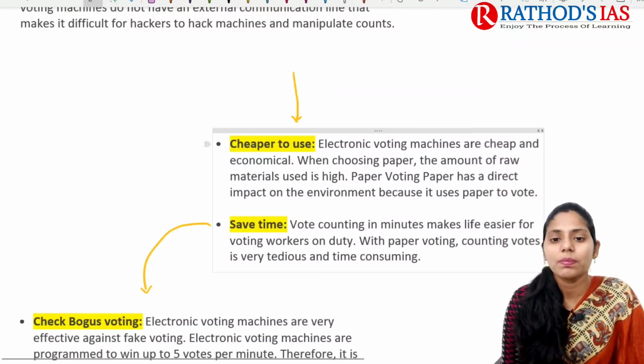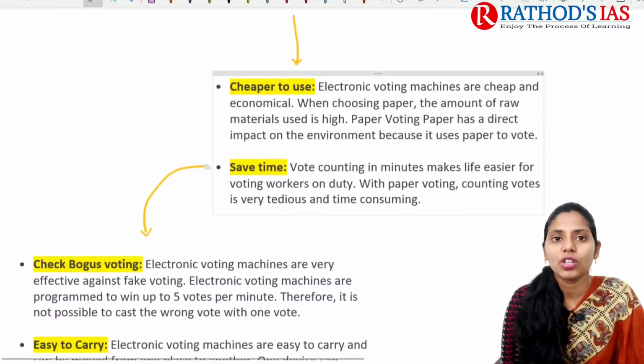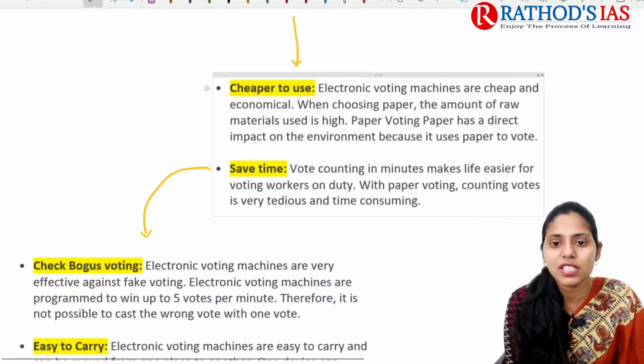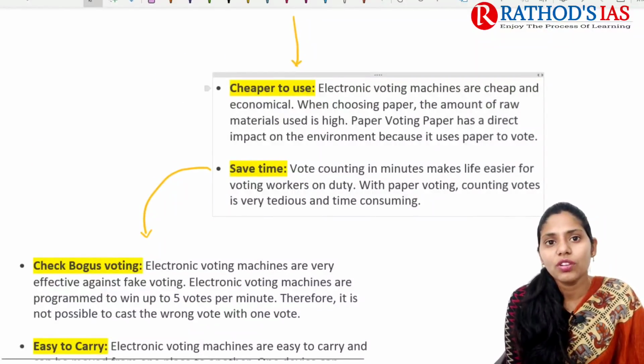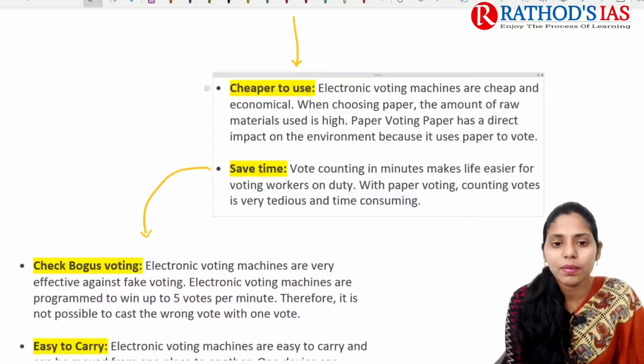They are also cheap and economical to use. When going for ballot paper voting, the cost of paper is very high. It also saves time while counting, and helps in casting more votes.